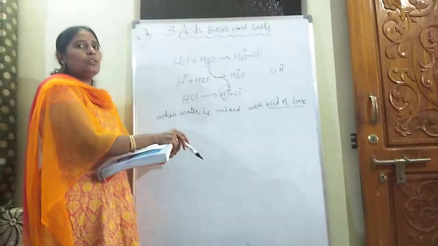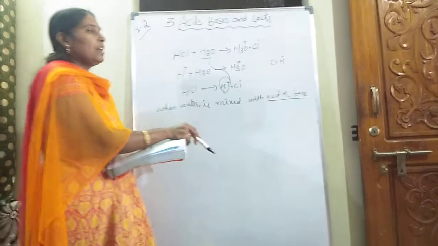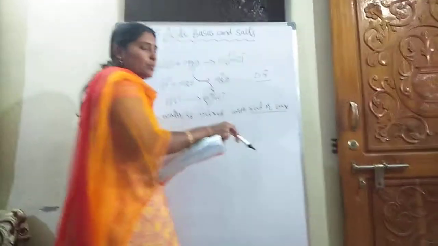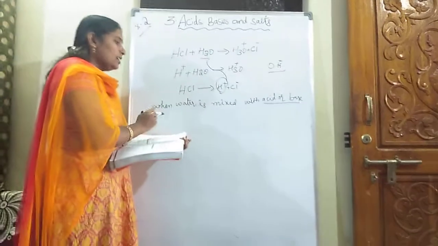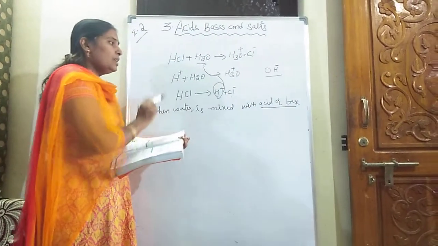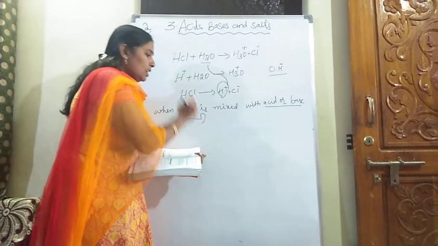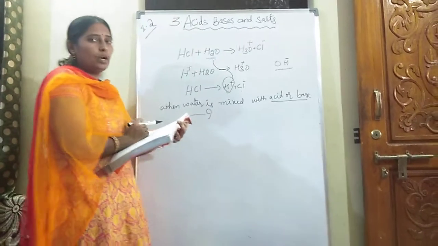So what do acids have in common? H plus ions. And what will bases have? They have common OH minus ions. And when water is mixed with the acid or base, what happens?